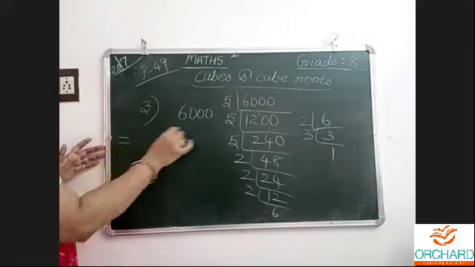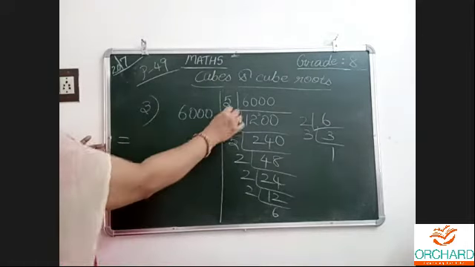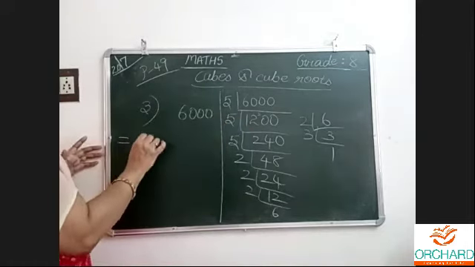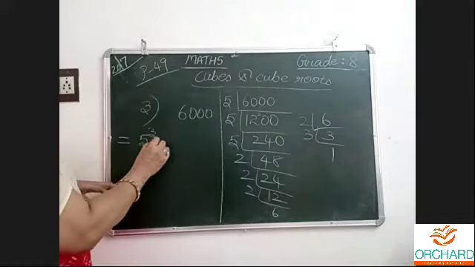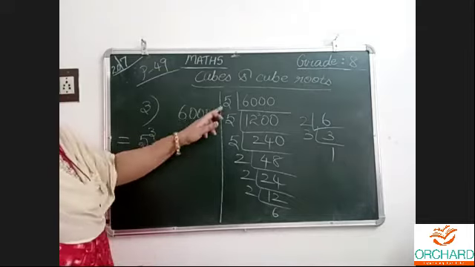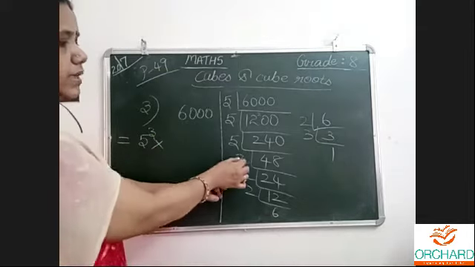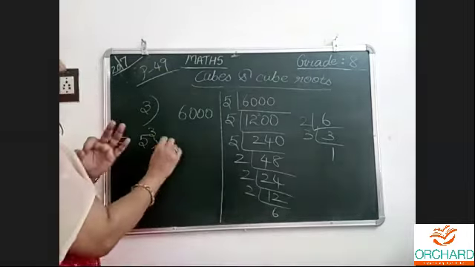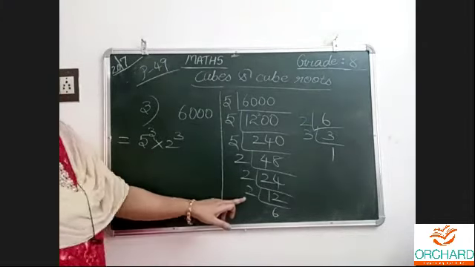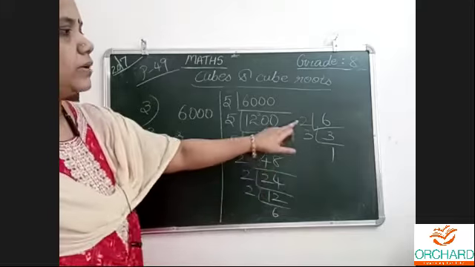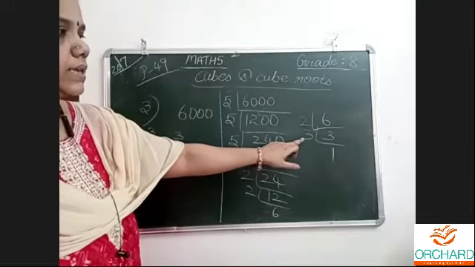Now I am listing the prime factors here. 5 power 3, 5 into 5 into 5. That only I wrote as a short form. These 3 5s I wrote. Now 3 2s I wrote, 2 into 2 into 2. 3 times I wrote. Now 2 and 3 alone are here.